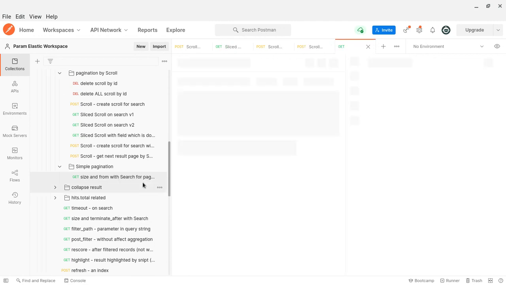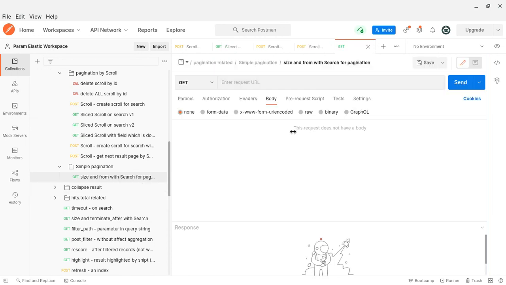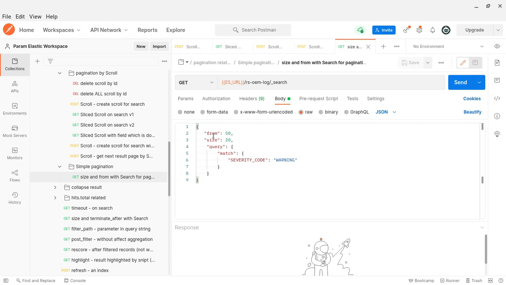Let me open a new tab. So this is the API. I want to search, so I can give my from and the size, then my search criteria. This is very simple, but unfortunately it has to create a separate search context on every request. So there is no search context retained.